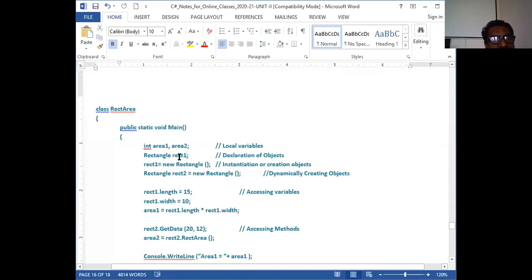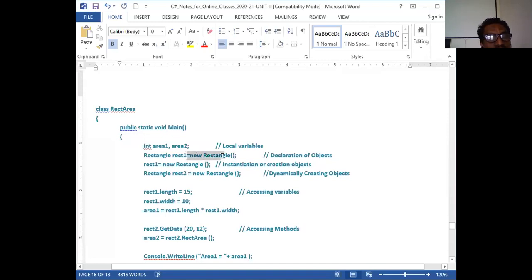Later on we will consider that. So first you declare and then you have to newly create it here. This you have to write here. New is a keyword. Rect is equal to new rectangle. So this I can write here: Rectangle rect equal to new Rectangle. I can do that, no problem. We'll break it up.